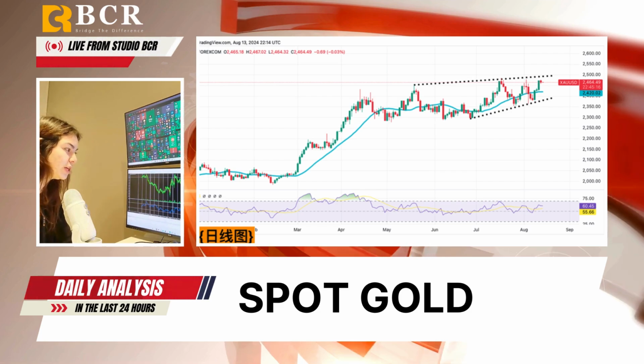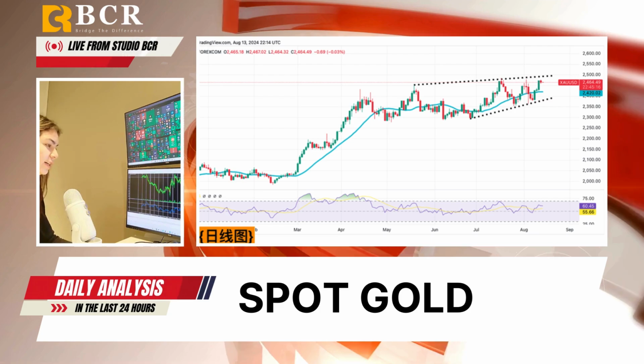Geopolitical tensions between Israel and Iran-backed groups, along with US inflation data and Fed speeches, will continue to influence gold prices. From a technical standpoint, breaking through the $2,448 to $2,450 resistance level is a bullish signal.